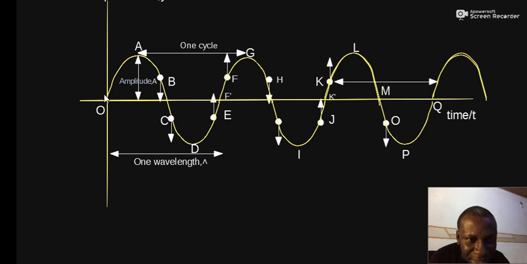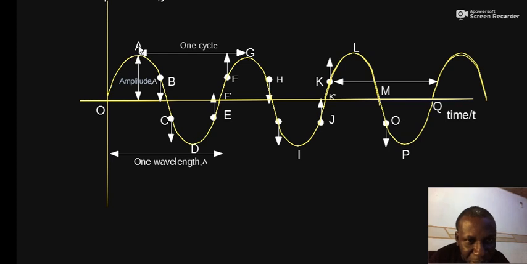That implies that OA is a quarter wavelength horizontally. A to this point is another quarter. That's quarter plus quarter, that's half, and to this point D, another quarter. That means the distance from A down to D will be a quarter wavelength plus a quarter wavelength. That means half a wavelength.